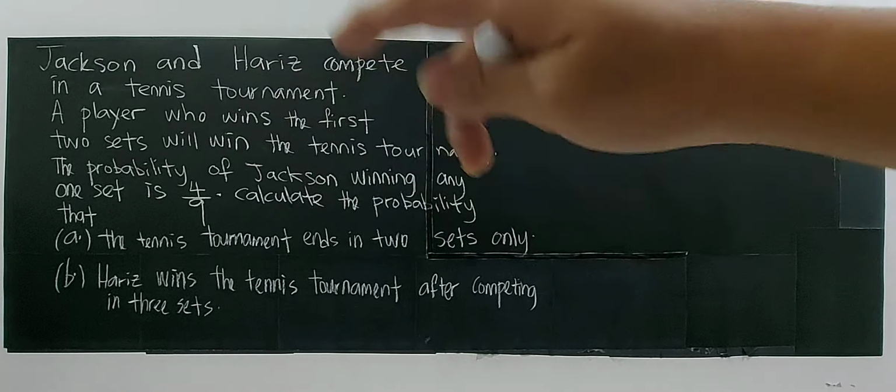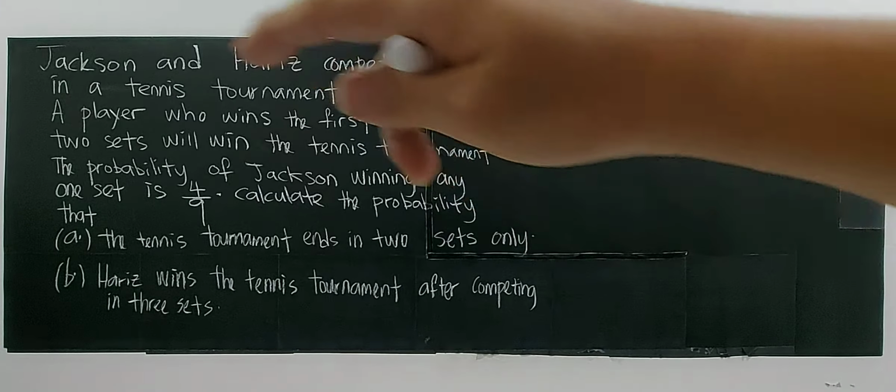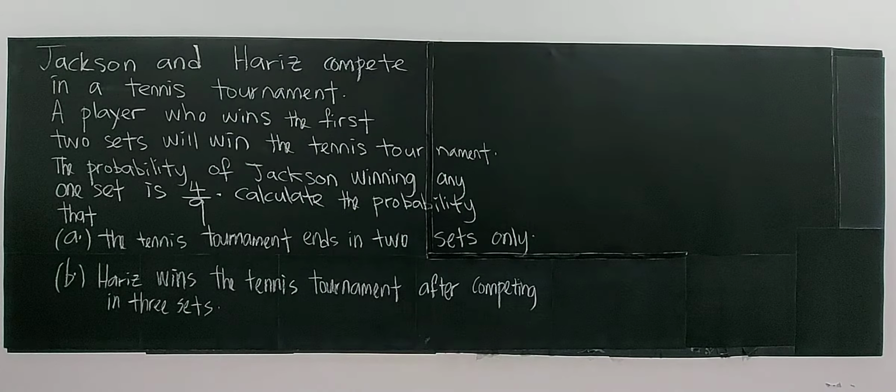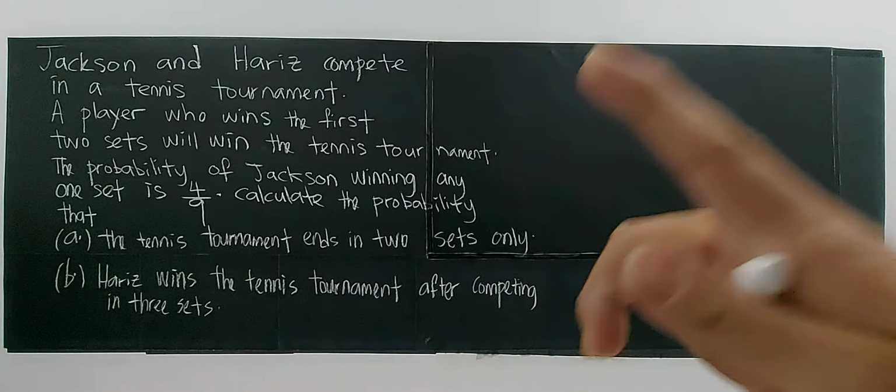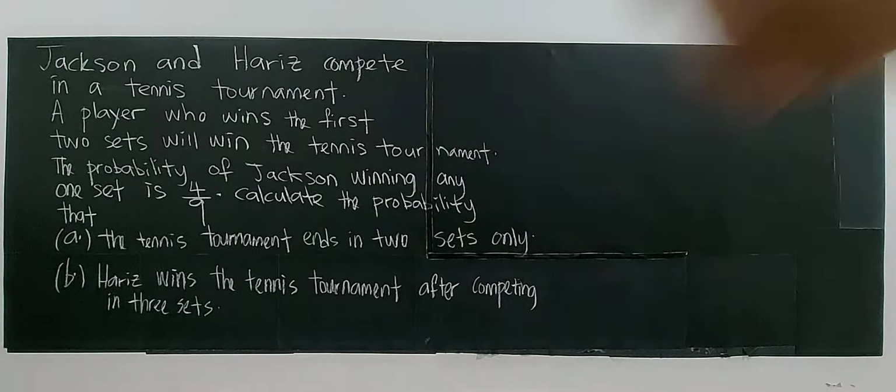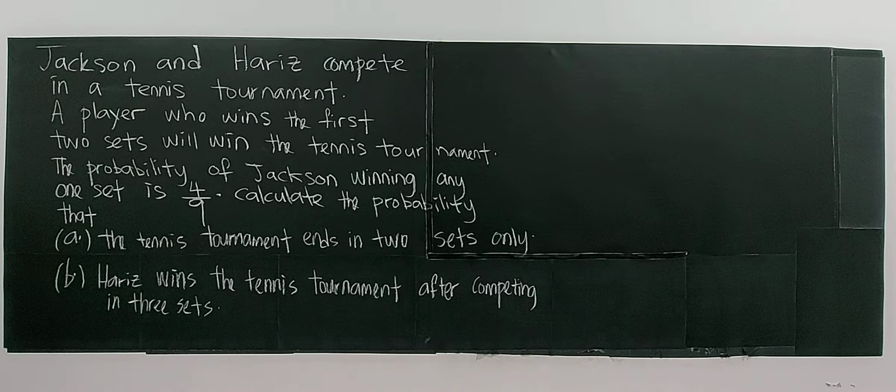And the probability of Jackson winning any one set is 4/9. Just one set, right? 4/9 for Jackson. Calculate the probability that the tennis tournament will end in two sets only, right? The tennis tournament will end in two sets only.